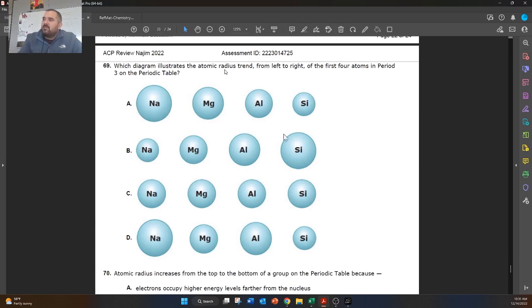Which diagram illustrates the atomic radius trend from left to right of the 4 atoms in period 3? So we know that elements, they get smaller as we move from left to right. So that's what we're looking for. We're looking for a trend that shrinks as we move to the right. The only one that follows that trend is A.